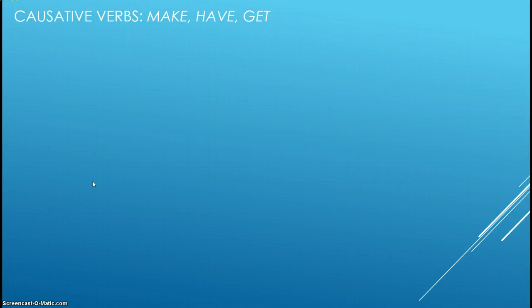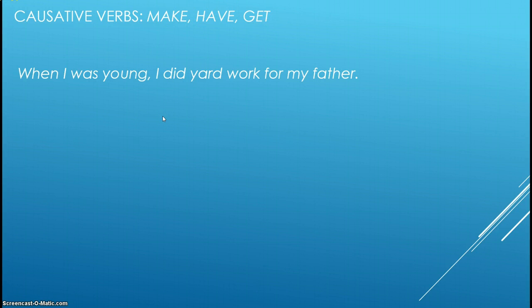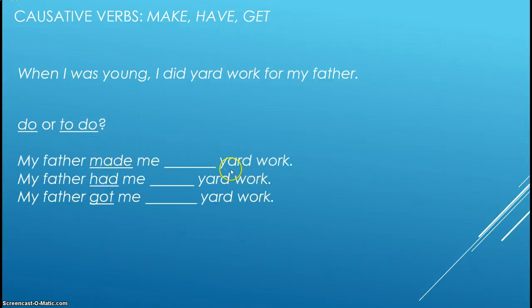And the last part we need to cover: causative verbs, make, have, and get. If I say this sentence, when I was young, I did yard work for my father. Now I could say any of these three sentences. I could say my father made me do yard work. I could say my father had me do yard work. My father got me to do yard work. Just depends on what my meaning is exactly.